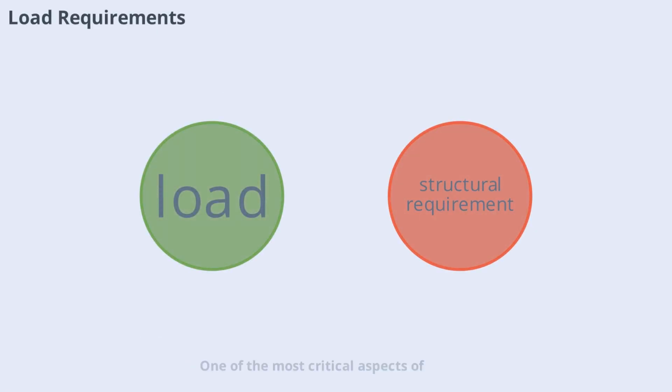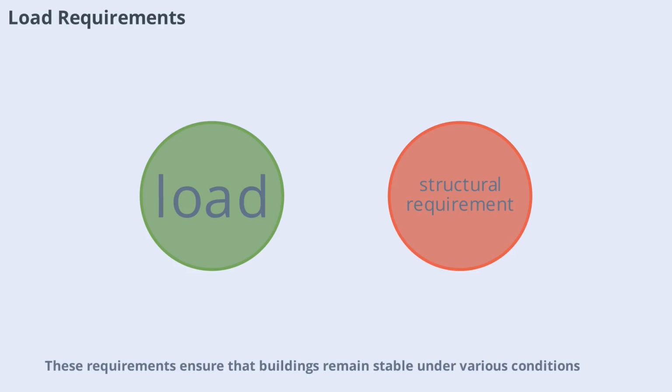One of the most critical aspects of building codes is the specification of load requirements. Codes define the minimum loads that structures must withstand, including dead loads, the weight of the structure itself, live loads, occupants and furniture, wind loads, and seismic loads. These requirements ensure that buildings remain stable under various conditions, from everyday use to extreme weather events.